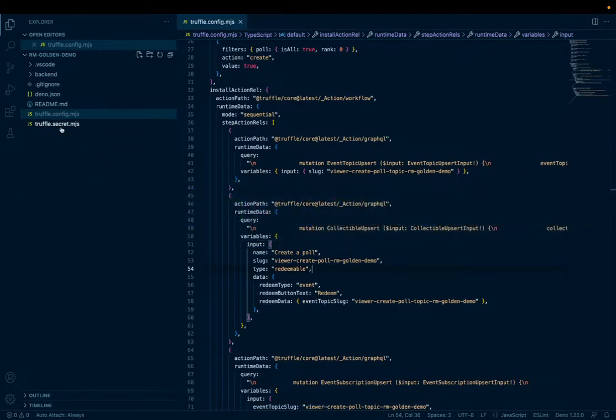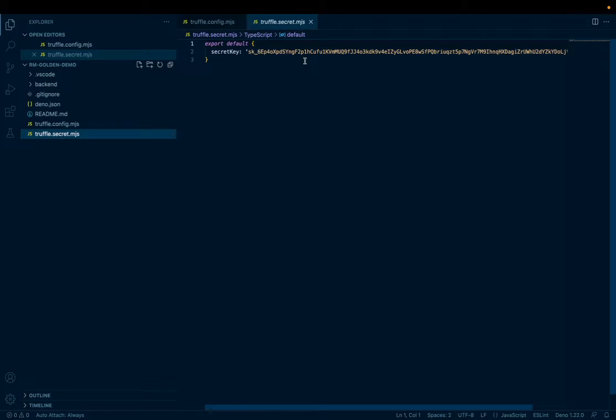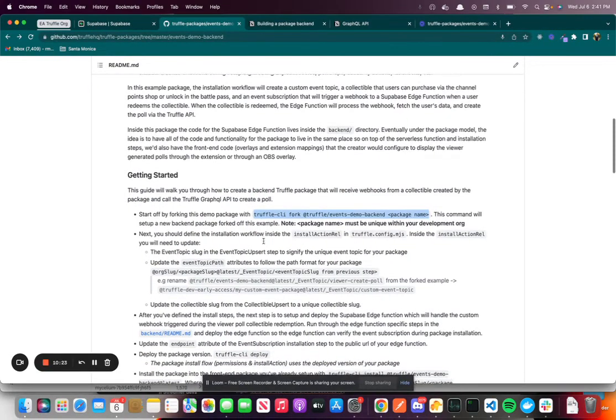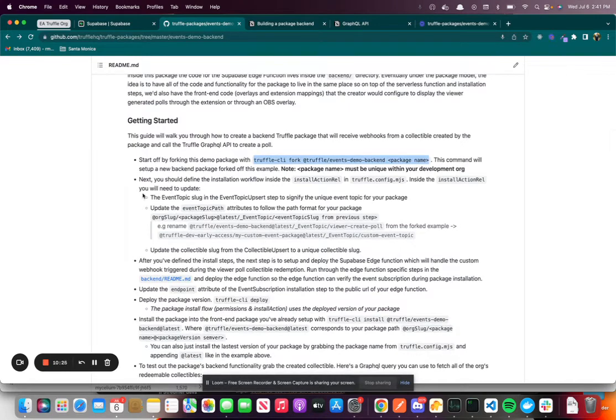The other note is also the Truffle secret. This is covered in the other video, but I'm going to touch on it real quickly. The secret key here is going to be the package API key, and you're actually going to use this inside of your Supabase Edge function later on when we get that set up. So we go back and make sure that we've got everything set up. Yep, that looks good. So we're going to jump into how to actually set up the Supabase Edge function.